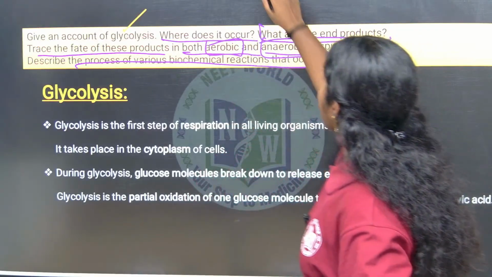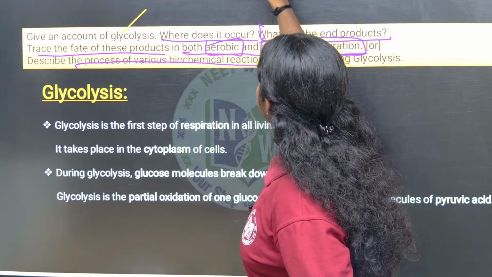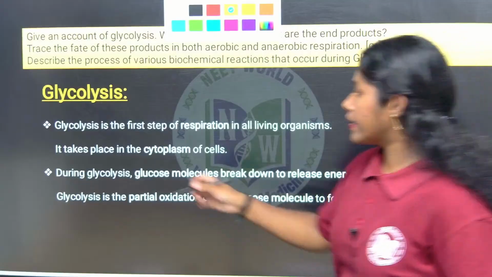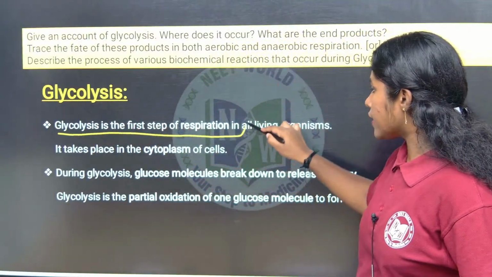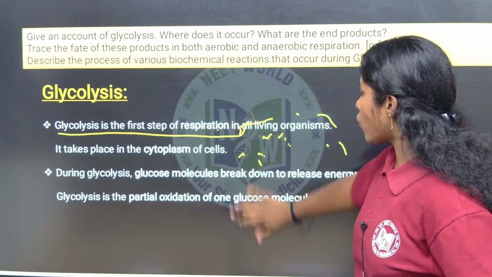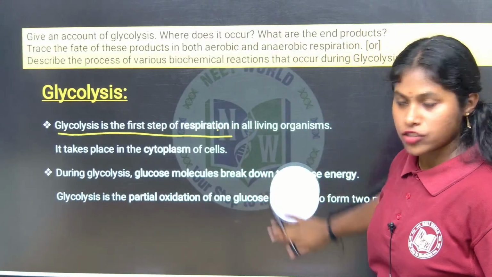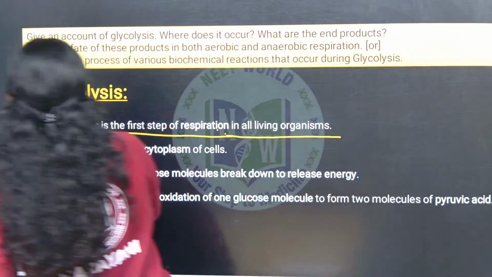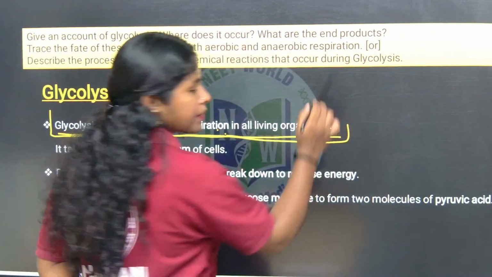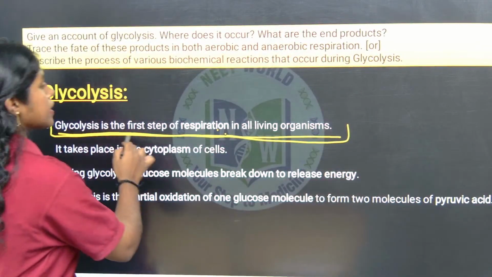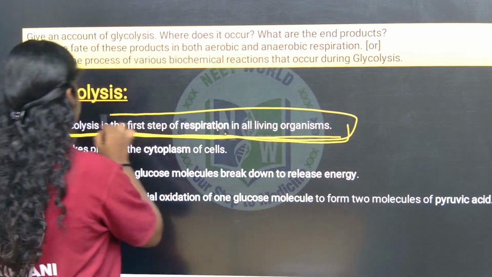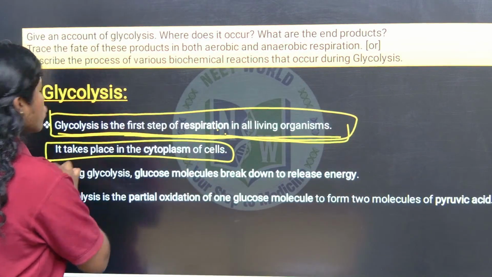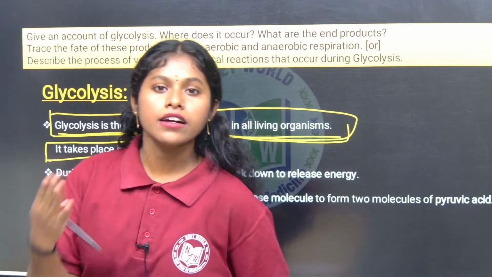See here. So what is meant by glycolysis? Here they are asking what is meant by glycolysis. As I explained before, glycolysis is the first step in respiration of living organisms. What is meant by respiration? Producing of energy by using the oxygen, right? Not only oxygen, for the anaerobic organisms also glycolysis happens, right? Glycolysis is the first step of respiration of all living organisms. It is an ancient process. It takes place in the cytoplasm of the cells. Where is the location of the glycolysis? It is at the cytoplasm.